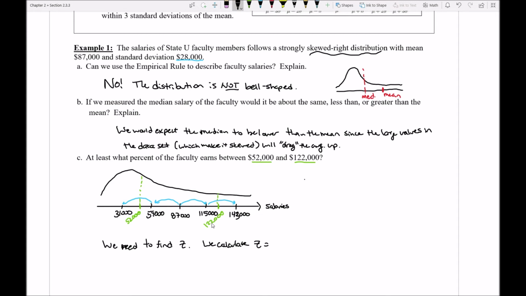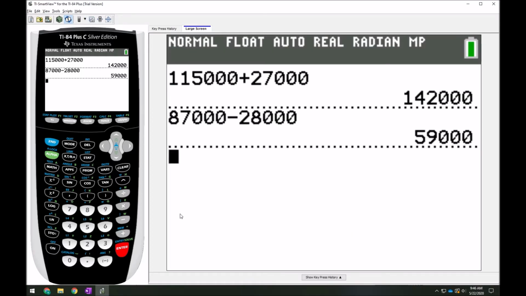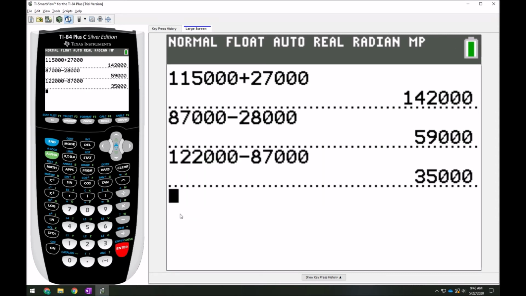Well, there's a really easy way to do that. The first thing that I'm going to do is I'm going to just try to measure this distance in here. How far is it from 122,000 back to the middle? Or how far is it from 52,000 back to the middle? Well, I can do both those with a simple subtraction, and let's see what we come up with. Notice if I took 122,000 and I subtracted off my 87,000, I can see that there's a gap of 35,000.